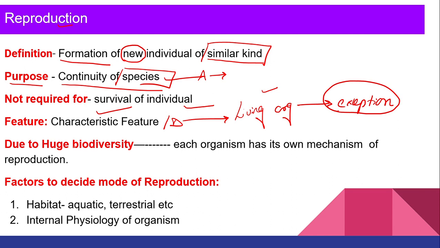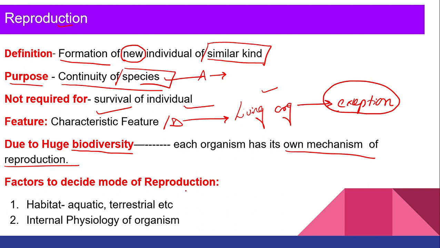Now, due to huge biodiversity, we have already studied that we come under the 12 mega diversity countries, right? So we have a huge amount of biodiversity. Where a huge amount of biodiversity is present, each organism has its own mechanism of reproduction because they have different habitats and different internal physiology. So they will have different mechanisms of reproduction.